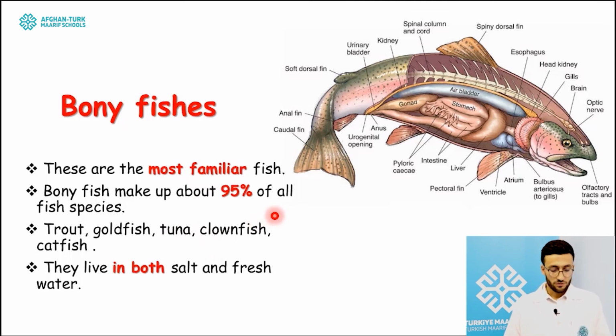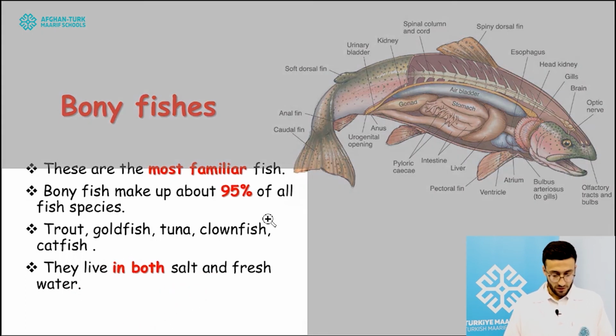Example animals are trout, goldfish, tuna, clownfish, and catfish, most of which are feeding material for carnivorous animals and form a huge and energetic food for humans. They are able to live in salt water and fresh water.